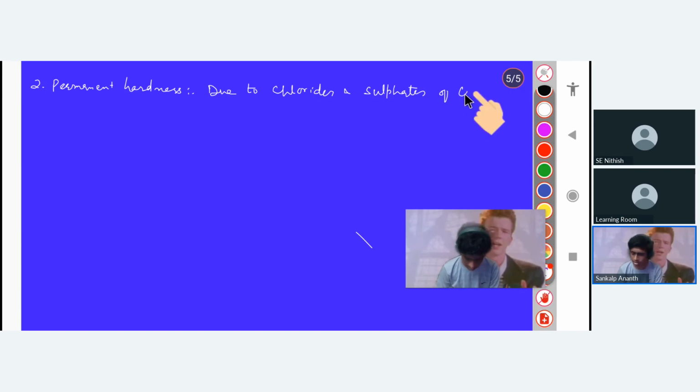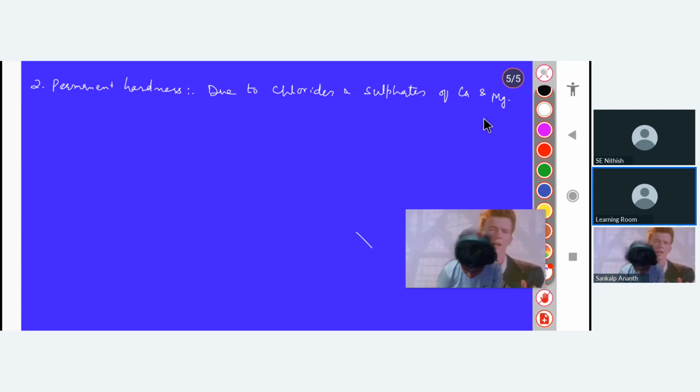It is very easy to remember that in case of temporary hardness, there were bicarbonates of calcium and magnesium. But in case of permanent hardness, it is the chlorides and sulfates of calcium and magnesium. Got it?